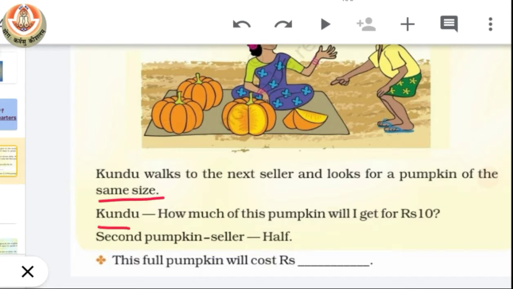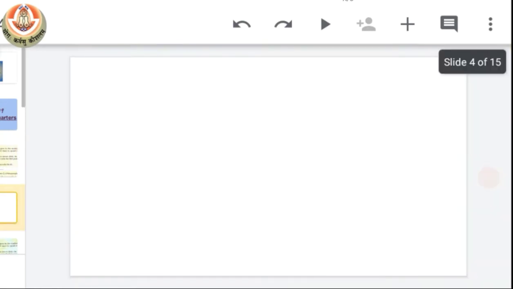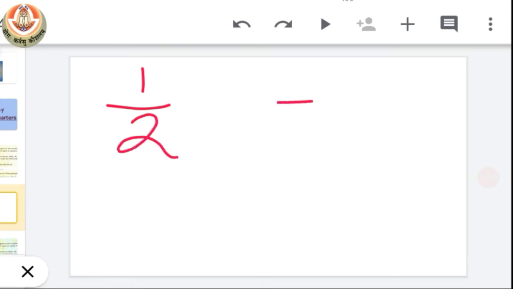Now Kundu said, how much of this pumpkin will I get for rupees 10? So the second pumpkin seller said, half. Now we have to answer, then the cost of the full pumpkin will be? So see here, half of the pumpkin costs rupees 10.